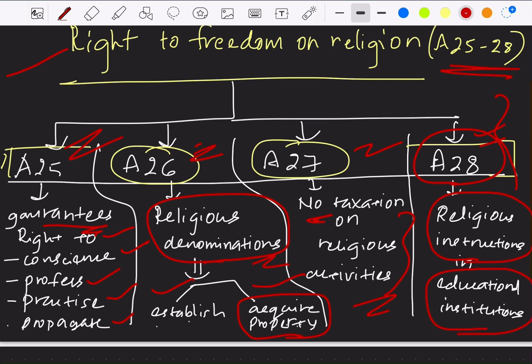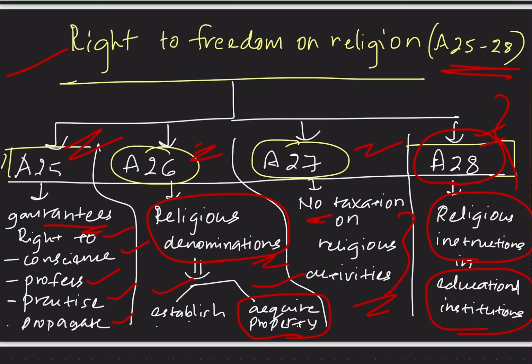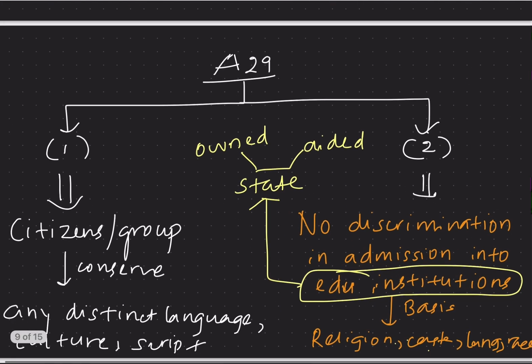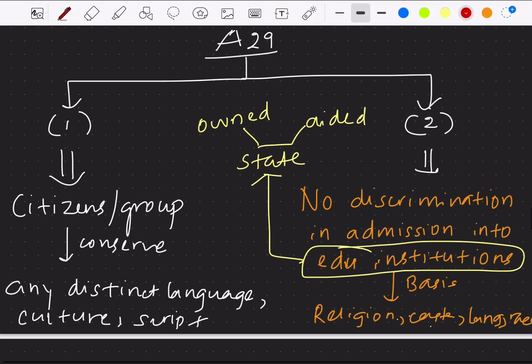Now let's start with the next fundamental right, the cultural and educational rights, and this includes articles 29 and 30. We shall study these articles in detail. First we have article 29. Article 29 has two clauses, and even article 30 has two clauses.